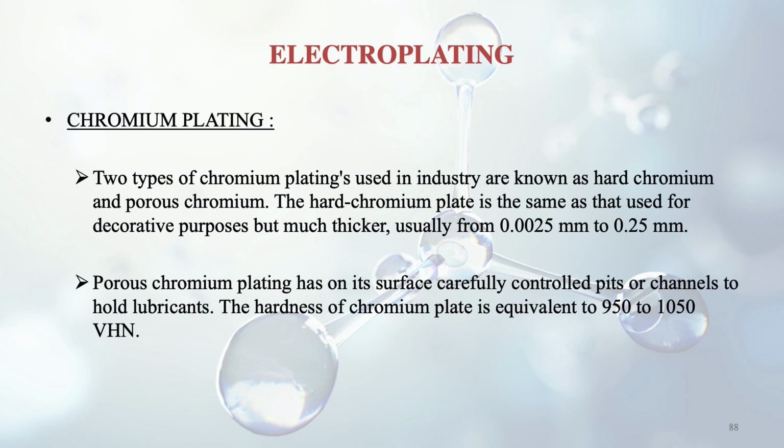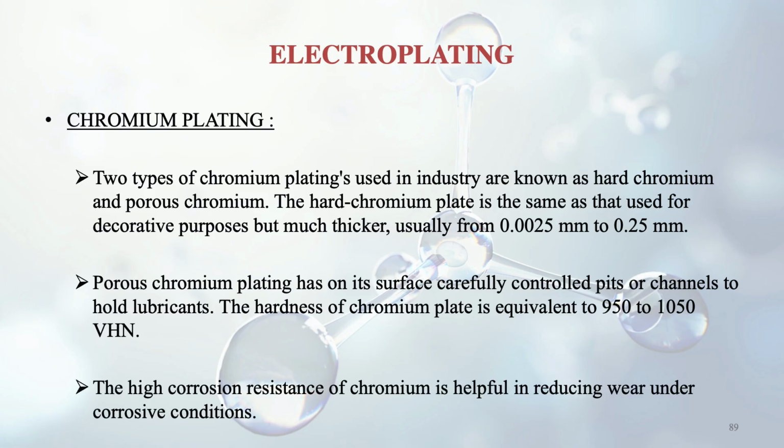Then the second one is porous chromium plating. It has on its surface carefully controlled pits or channels to hold the lubricants. So in this, a little change is there. There are certain pits or channels that are made to hold the lubricants, which will prevent the wear. The hardness of the porous chromium plating is equivalent to 950 to 1050 VHN, that is Vickers hardness number. The high corrosion resistance of chromium is very helpful in reducing wear under corrosive conditions. So these two types of plating we discussed in case of electroplating.